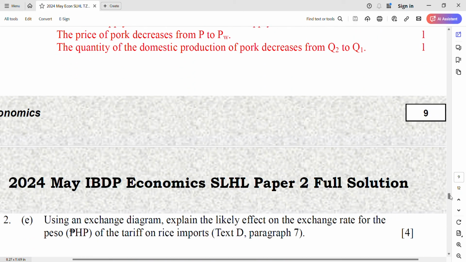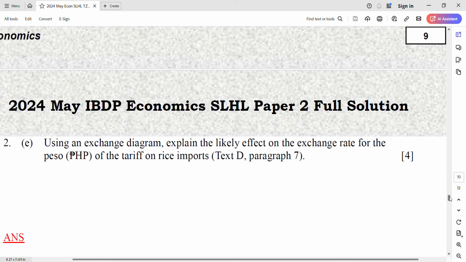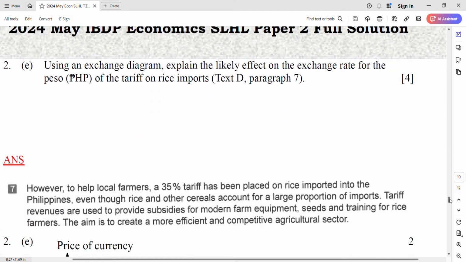Okay. Diagram again, I know you use an exchange diagram, but explain the likely effect on the exchange rate for the visa of the tariff on rice imports. Tariff, what is this tariff? Any idea? No, and I look at here. To help the local farmer, the government imposes a tariff of 35% on the rice. Okay, well they let the pork go in, but they don't let the rice go in.